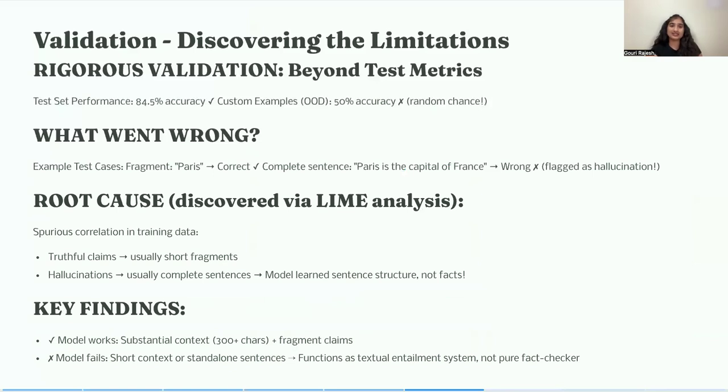However, I didn't just trust the test metrics. I created 20 examples with simple facts. Paris is the capital of France versus Berlin is the capital of France. The model failed initially, getting only 50% right, which is equal to random chance.